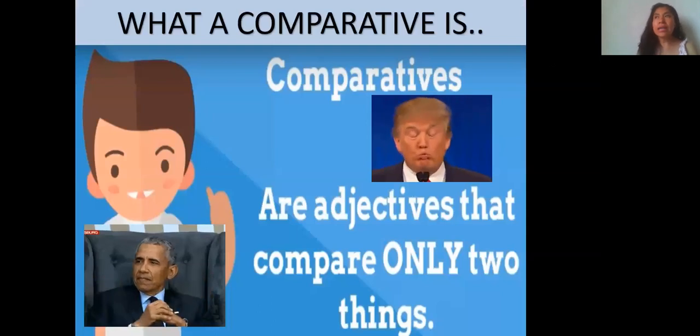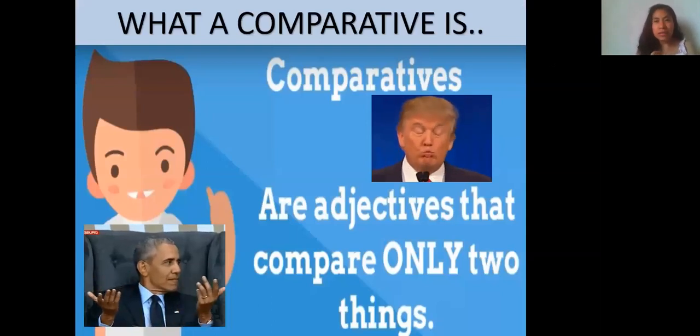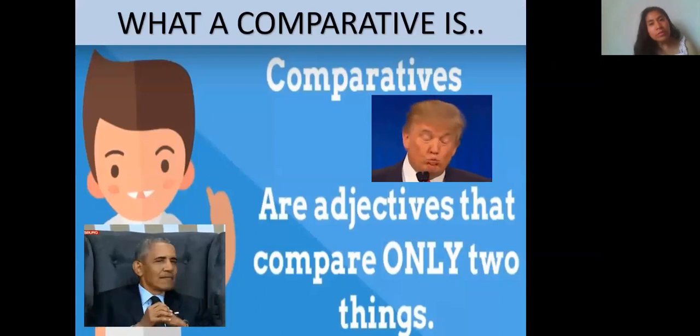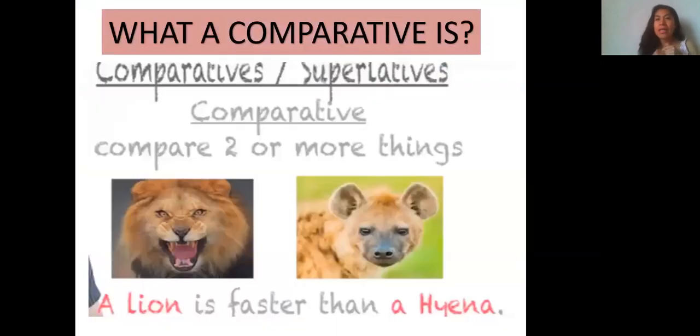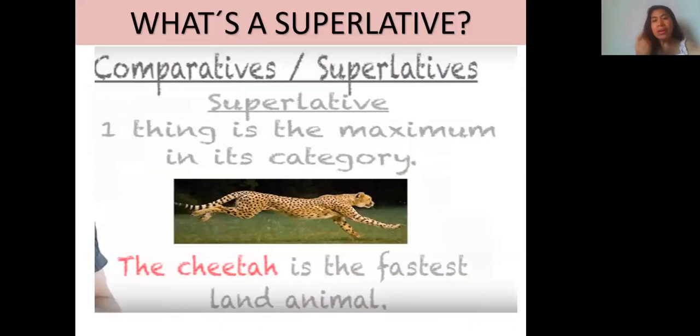Move on to the review of comparative and superlative. So what we said about comparative? Comparative is only when we are talking about 2 things and we compare A versus B, like in the picture, Obama versus Trump. And superlative, well, this is the example, a lion is faster than a hyena. However, in superlative, we have only one thing among a group, and we said this one is superior among the whole group. Like in the example, the cheetah is the fastest land animal.